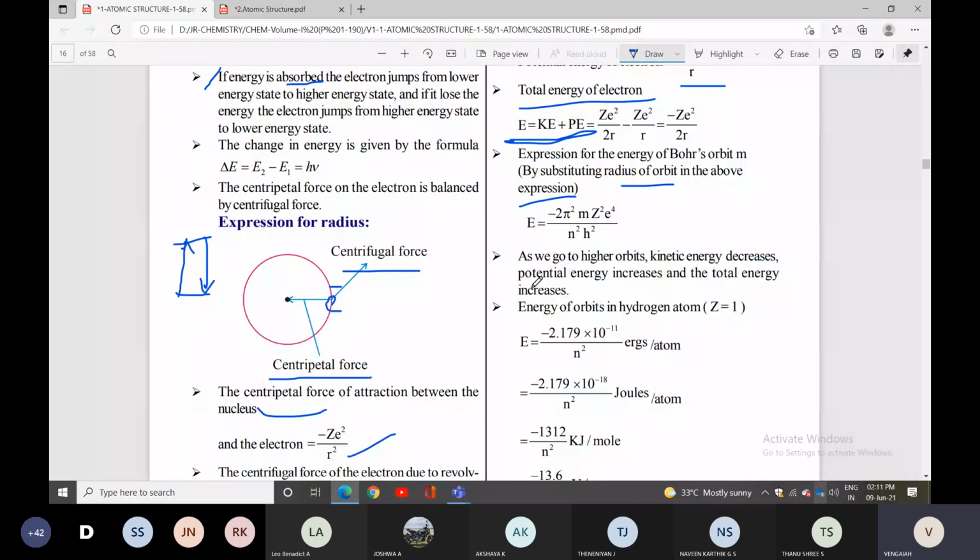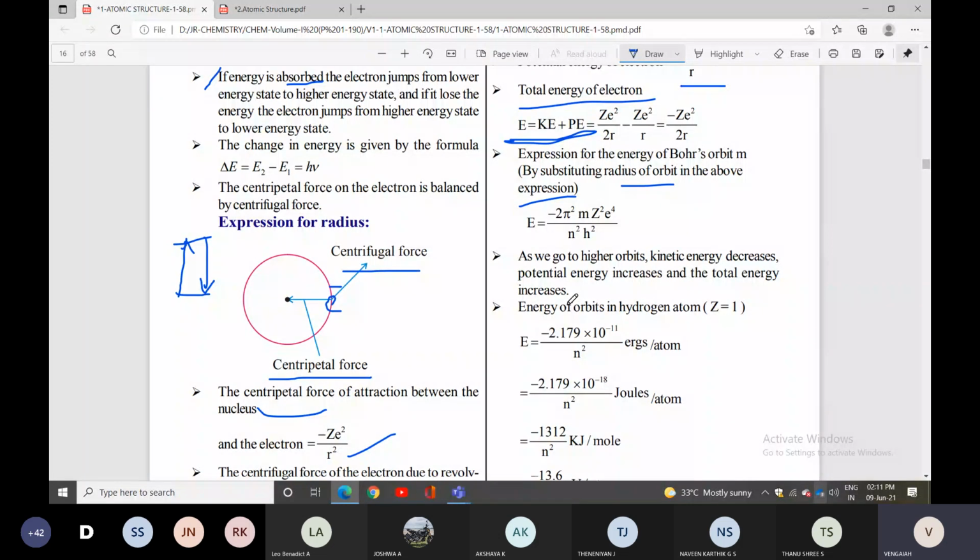So as we go to the higher orbits, kinetic energy decreases, potential energy increases, and total energy also increases. Again, listen, as we go to higher orbits, kinetic energy decreases, potential energy increases, total energy also increases. These points are very, very important.